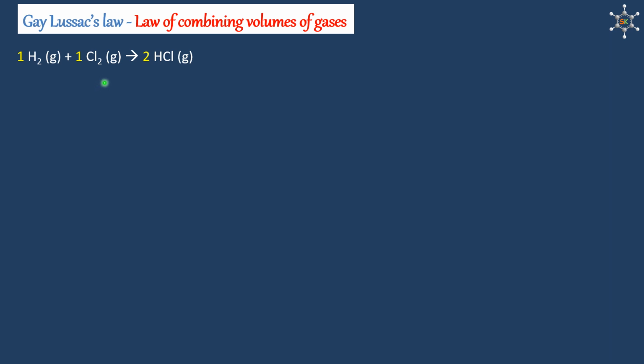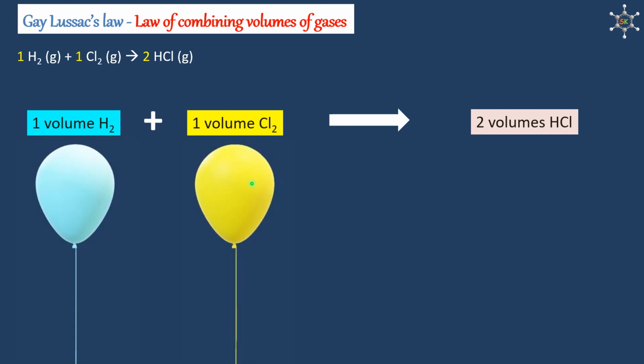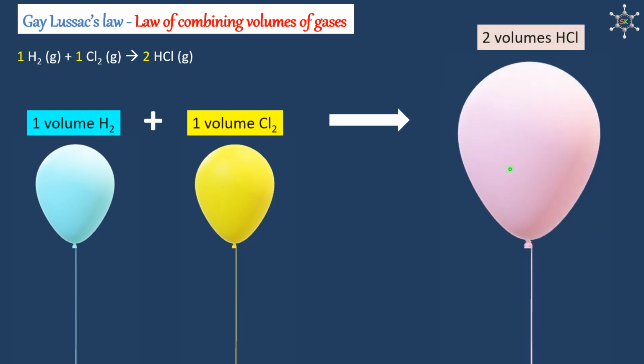Let us understand the same reaction and law pictorially here. We know that 1 volume of hydrogen reacts with 1 volume of chlorine, giving 2 volumes of hydrogen chloride. If we represent 1 volume of hydrogen and equal volume of chlorine with 2 balloons of same size, this is hydrogen gas and this is chlorine gas. These two react to give 2 volumes of hydrogen chloride, meaning balloon size is doubled here. If we look into this example, it looks as if to get the product volume, we just have to add the reactant volume. Let us cross verify this idea in the next example.